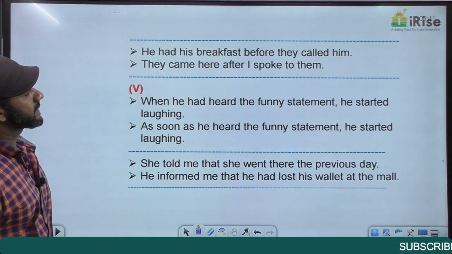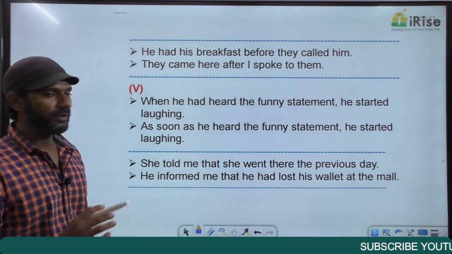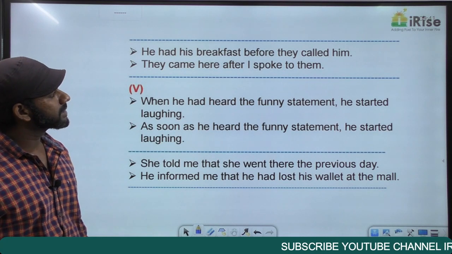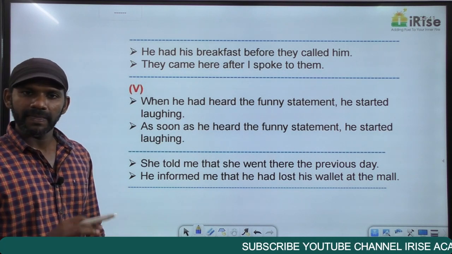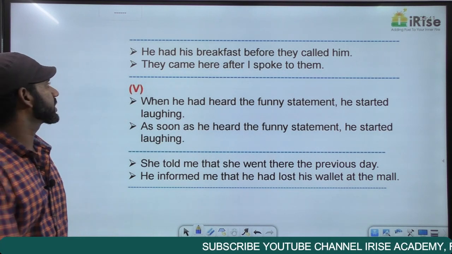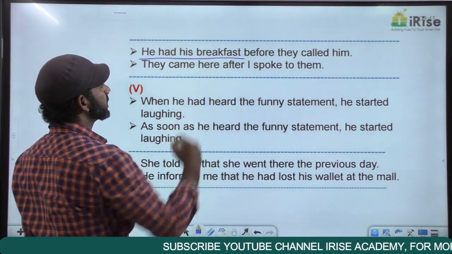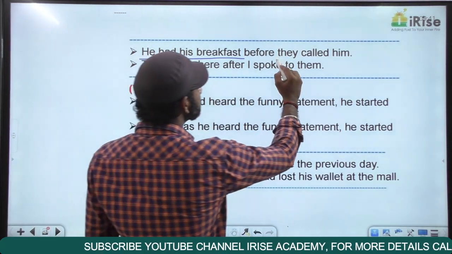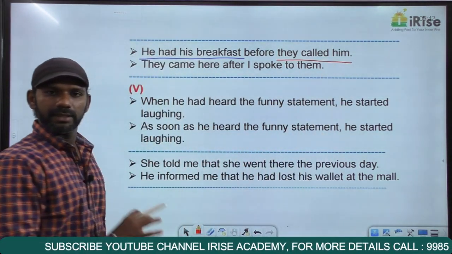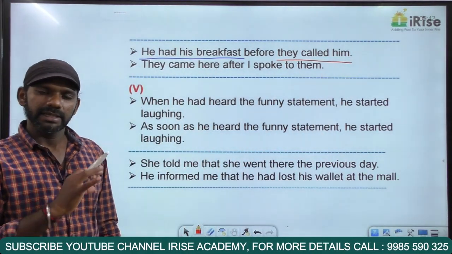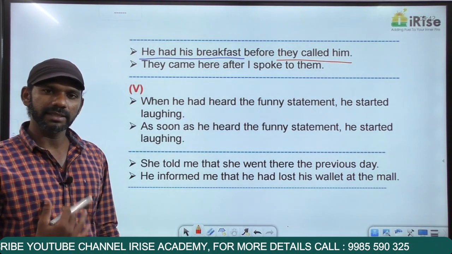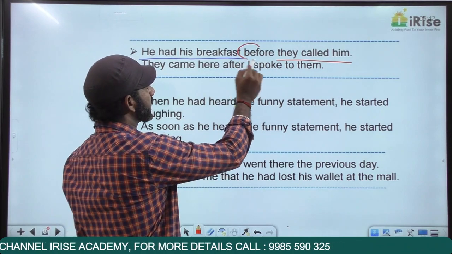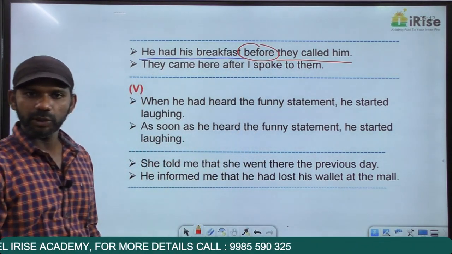Come to the next statement. Understand the meaning of it. The first thing is trying to understand the meaning. He had his breakfast before they called him. We have two actions in the past tense here. He had his breakfast is one action in the past. They called him is the other action in the past. Two actions in the past tense. Is there any word in this sentence denoting a time difference? Yes. The word before tells us about a time difference between the two actions.